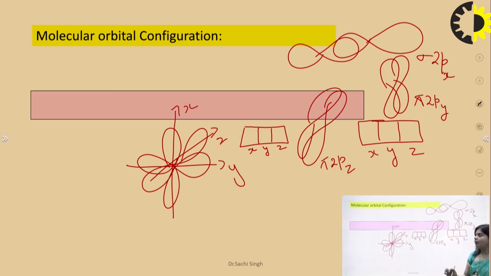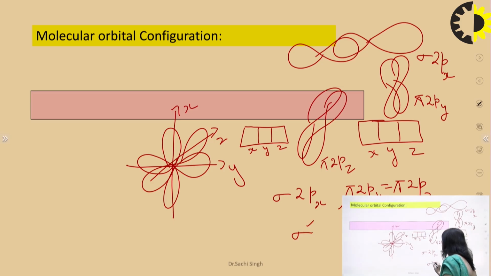So we already know that during this combination, the p orbitals form sigma 2px, pi 2py and pi 2pz. And similarly the anti-bonding orbitals are sigma star 2px, pi star 2py and pi star 2pz.